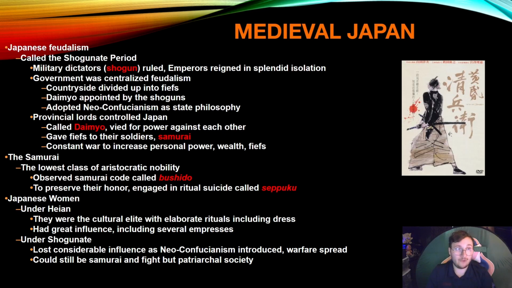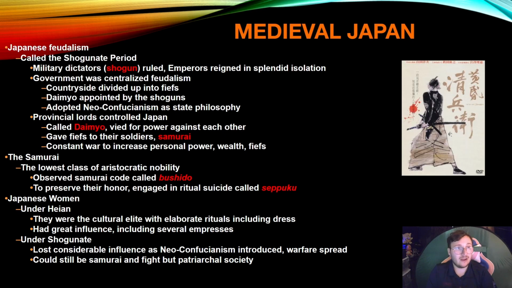They adopted Neo-Confucian ideologies for state-running government. Provincial lords control Japan. These are daimyos. They're going to fight against each other. And then these daimyos who have different parts of Japan are going to separate those parts into littler parts which are controlled by samurai. And those samurai are in constant war within themselves and the daimyos to increase personal power, wealth, gain land and fiefs. So it's very much a chaotic time where there's constant warfare and fighting to gain power and influence.